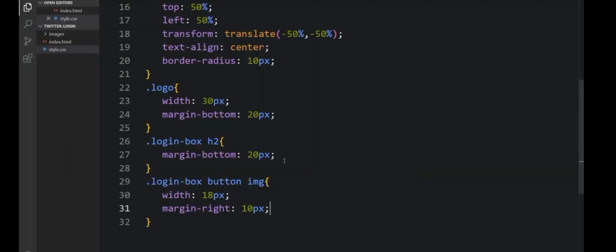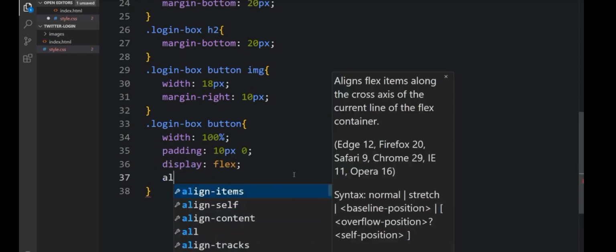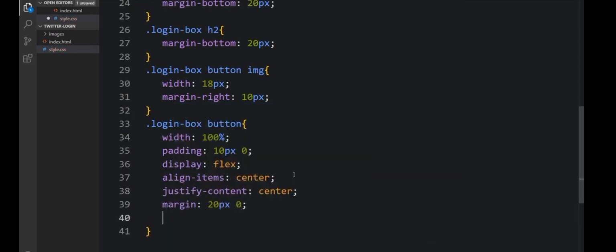I love this. As you can see, everything looks perfect. All right, I'll copy that, and this will be for the button: the width 100, the padding 10.